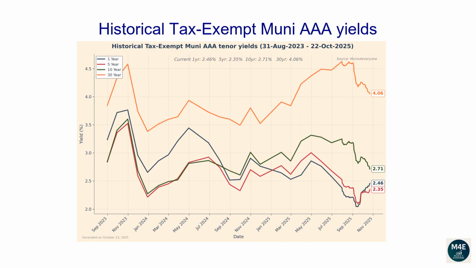This line plot and the next plot show how each tenor of the Muni yield curve has changed over time. From the 31st of August 2023 to the 22nd of October 2025, the 1-year yield has dropped from 3.24 to 2.46. The 5-year yield has dropped from 2.85 to 2.35. The 10-year yield has dropped from 2.84 to 2.71. The 30-year yield has increased from 3.85 to 4.06.